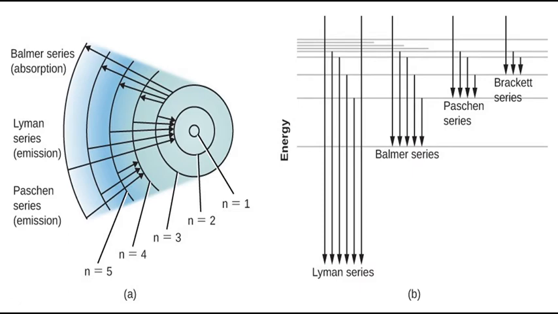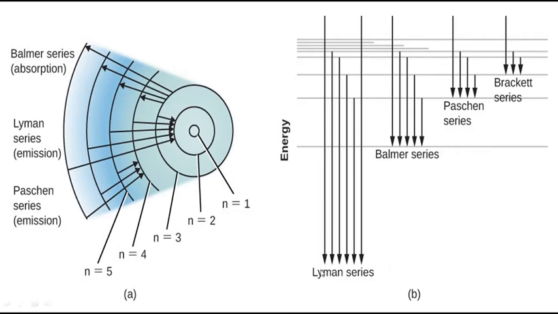So this Lyman series lies in the UV region. The wavelength that is emitted when the Lyman series happens will be in the ultraviolet region, so you cannot see them. But for the Balmer series, if from any of the higher levels it comes back to the second level, all these Balmer series lines you can see. Why? Because they are in the visible region.